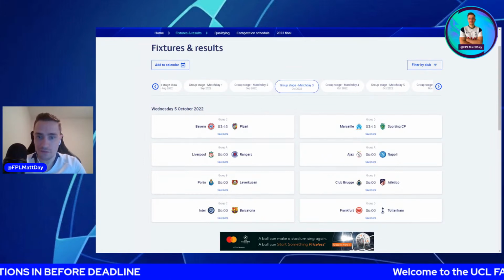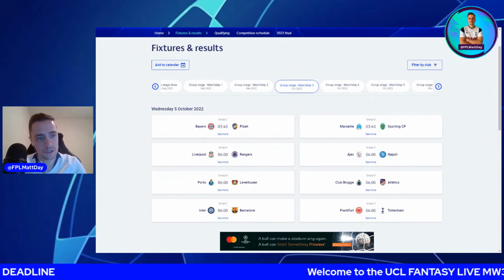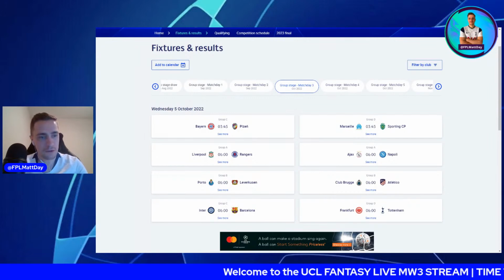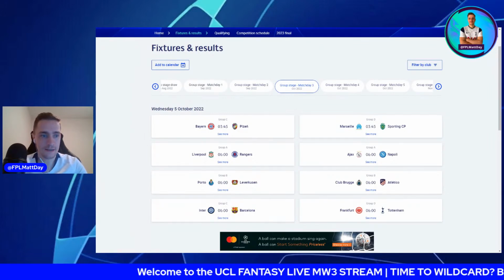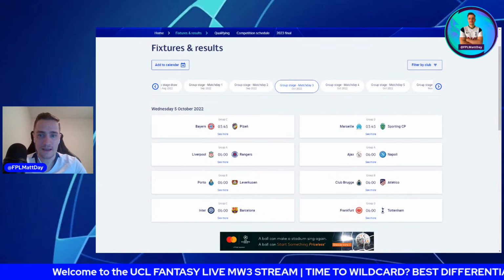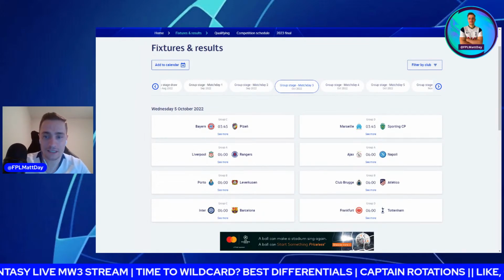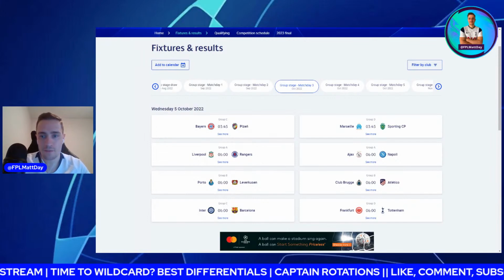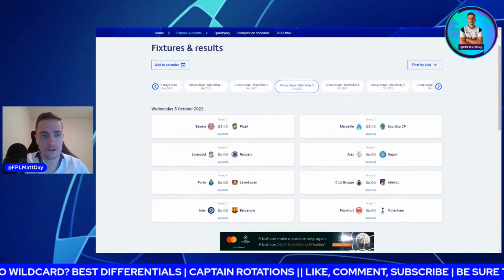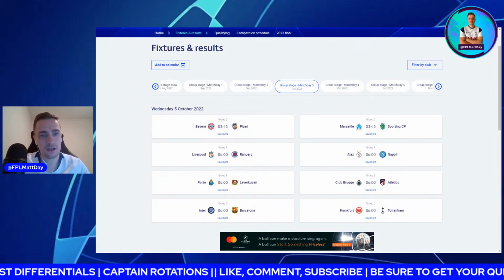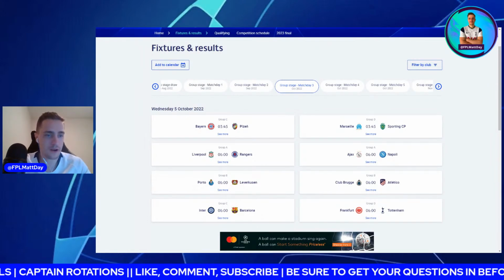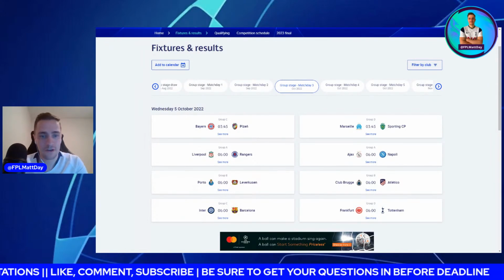The other 3:45 game is Marseille versus Sporting. I'm going to go with a Sporting player as my pick. I really like Gonçalves. Takes all their set pieces. Takes pens. He was absolutely unbelievable in UCL Fantasy last season. So I think you have to put him in your side if you want someone that's a little bit different in a game that should be a pretty open game, a pretty even game.